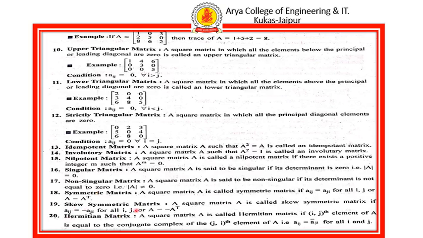Skew symmetric matrix: a square matrix is said to be skew symmetric if Aij equals minus Aji, or A equals minus A transpose. Hermitian matrix: a square matrix is called Hermitian if Aij equals the complex conjugate of Aji.